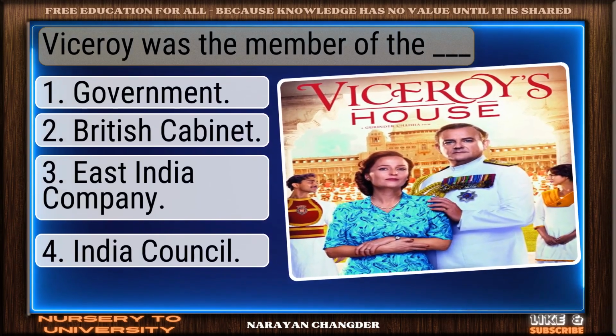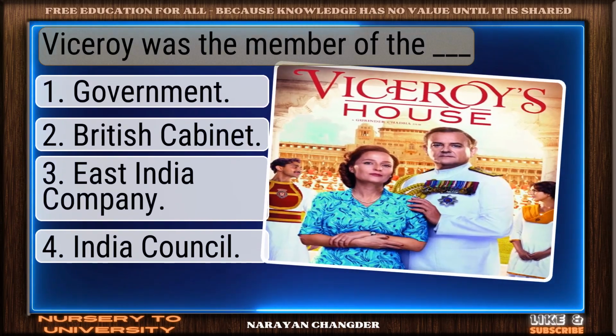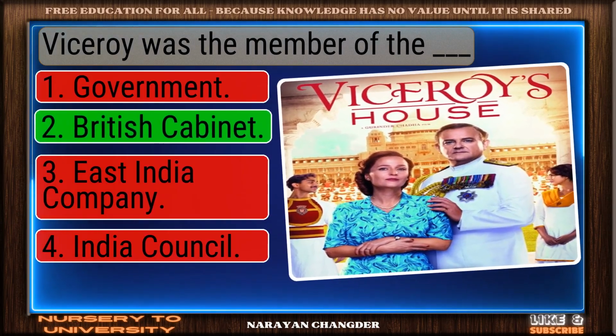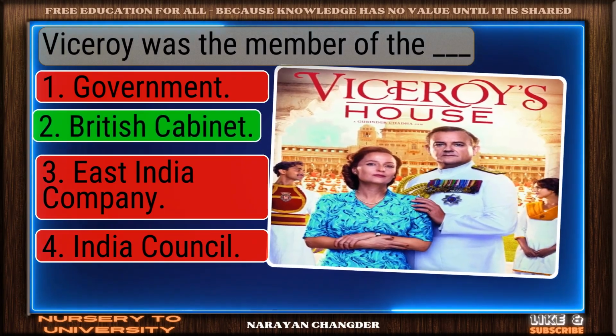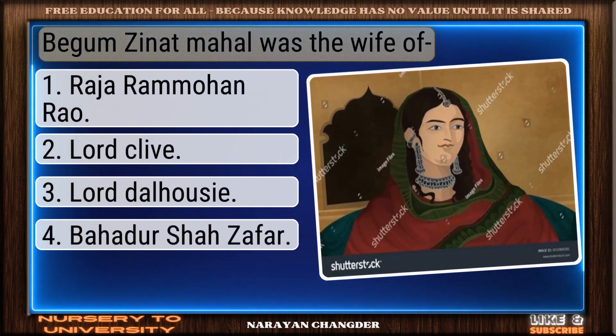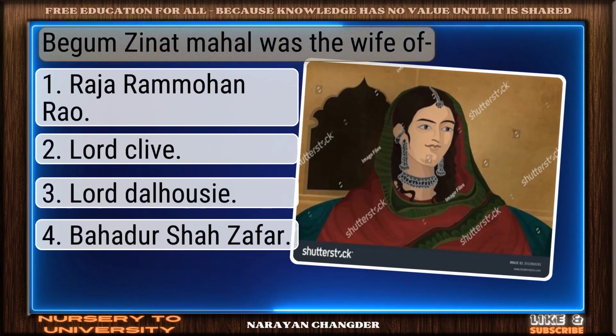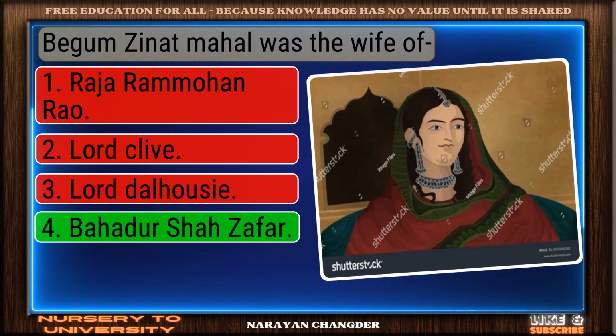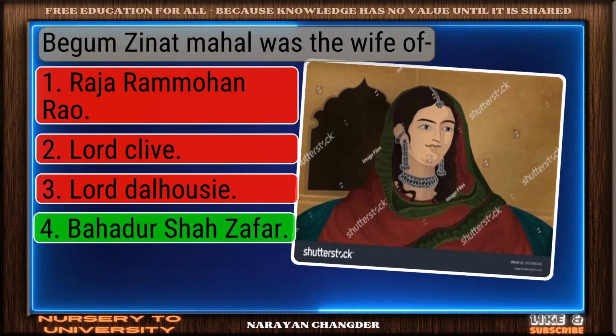Question number 137. Viceroy was a member of the ___. Good job. Your answer British cabinet works well here. Question number 138. Begum Zinat Mahal was the wife of. You got it. Your choice Bahadur Shah Zafar is right.